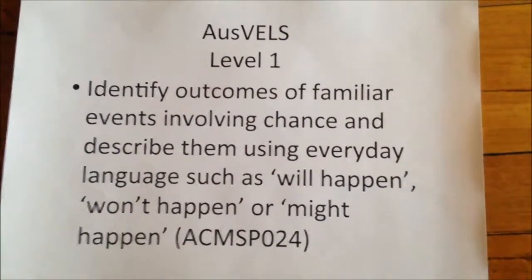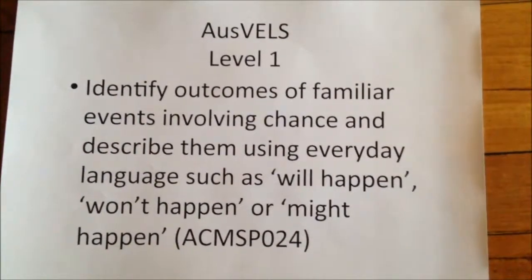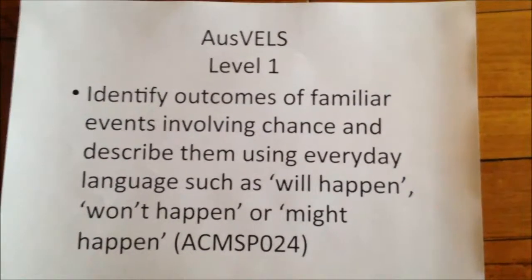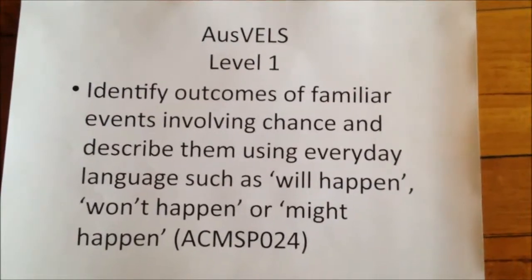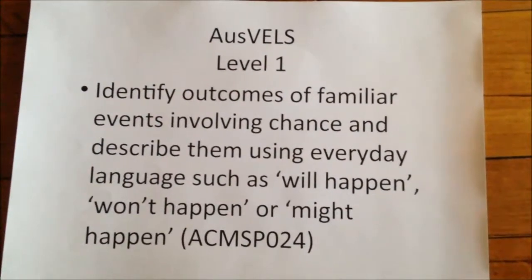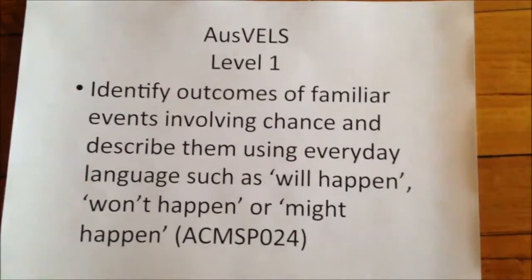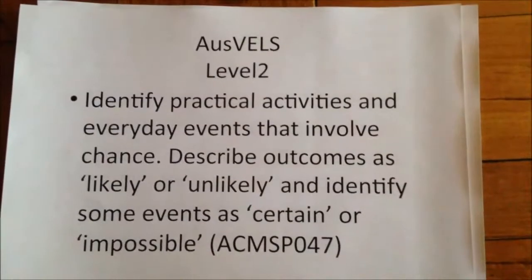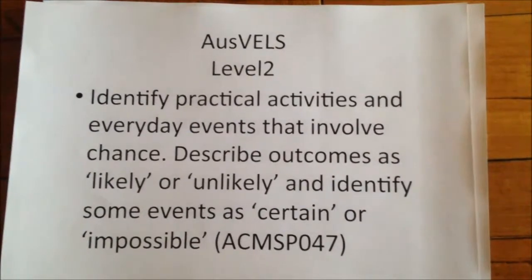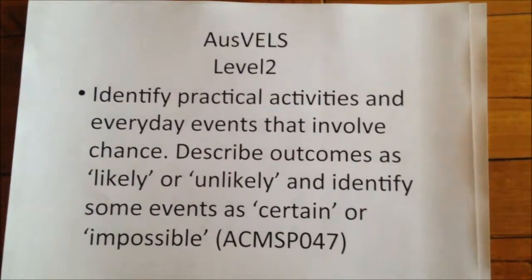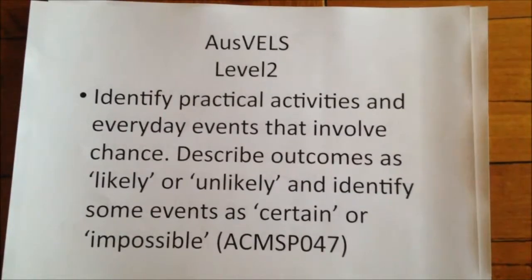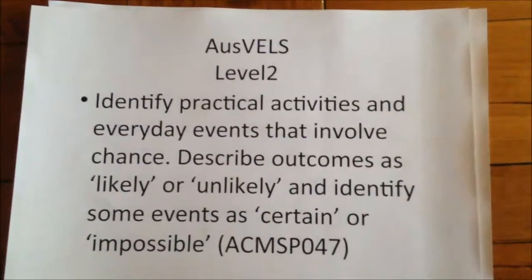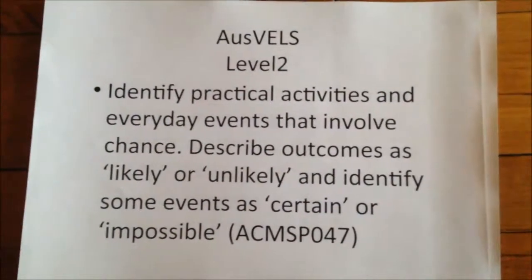Okay, for our first activity, we're focused on AusVELS Level 1 and 2. For Level 1, identify outcomes of familiar events involving chance and describe them using everyday language such as will happen, won't happen, or might happen. For Level 2, we identify practical activities and everyday events that involve chance. Describe outcomes such as likely or unlikely and identify some events as certain or impossible.